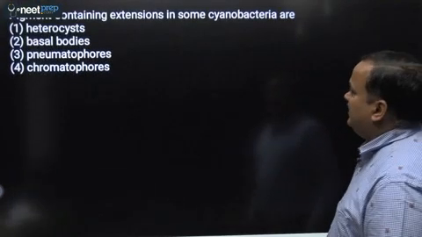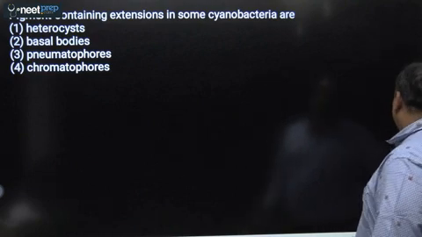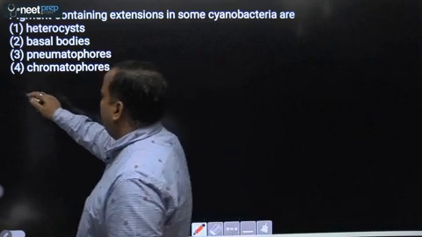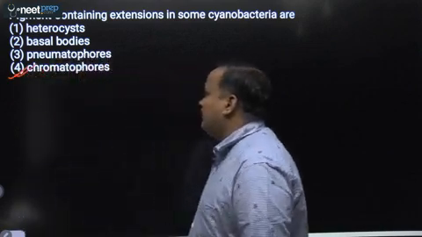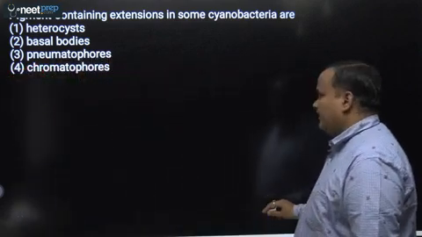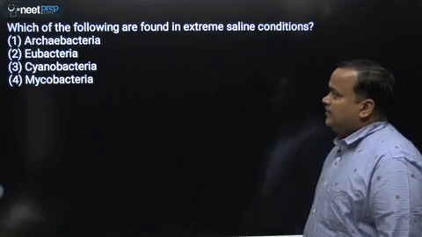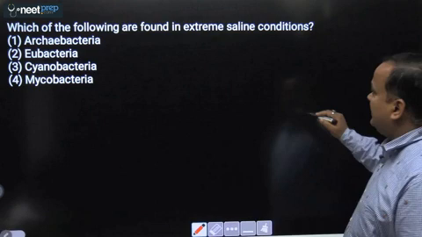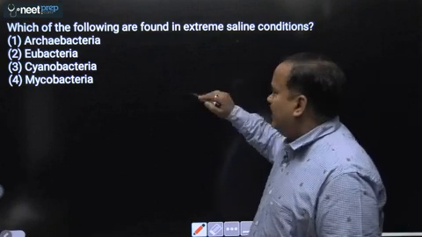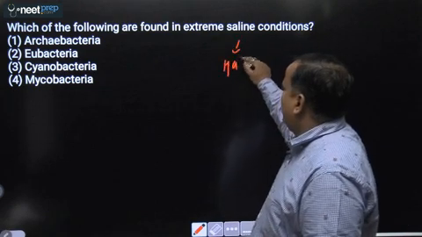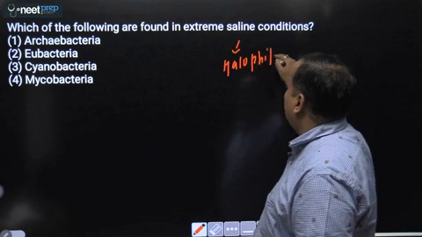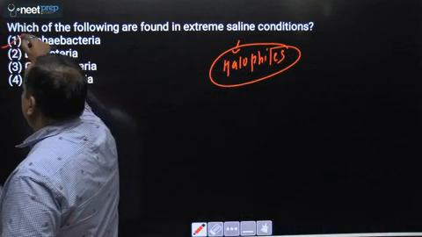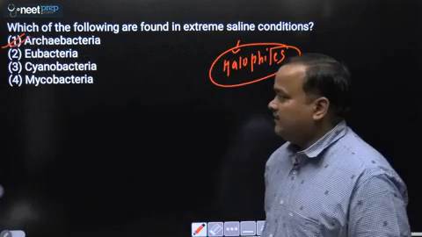Next question. Pigment containing extension in some cyanobacteria are. Same question, but language is different. That extension is referred as chromatophore. So answer will be 4, that is chromatophore. Next question. Which of the following are found in extreme saline condition? So saline condition means high salt concentration. Here you will find halophils. Halophils are salt-loving archaebacteria. Okay. So answer will be archaebacteria, salt-loving archaebacteria or halophils. Answer will be first.